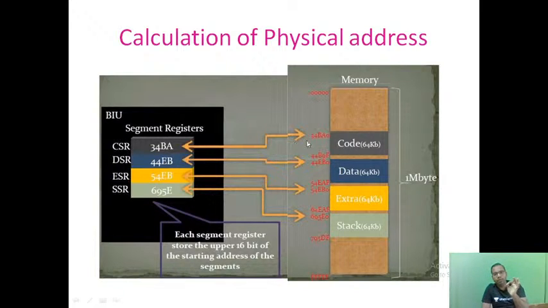Code segment register holds the starting address of the code segment of the main memory. Data segment register holds the starting address of the data segment of the main memory. The same goes for the extra segment and the stack segment. So all of you understand the difference between the segment registers and the segments themselves.